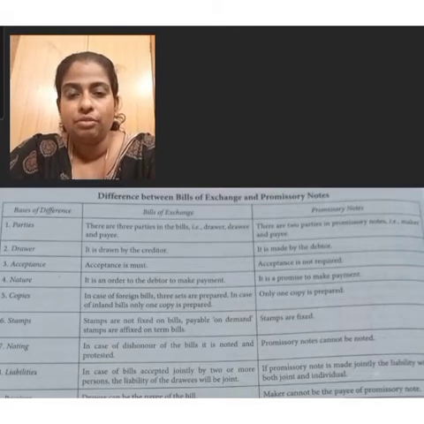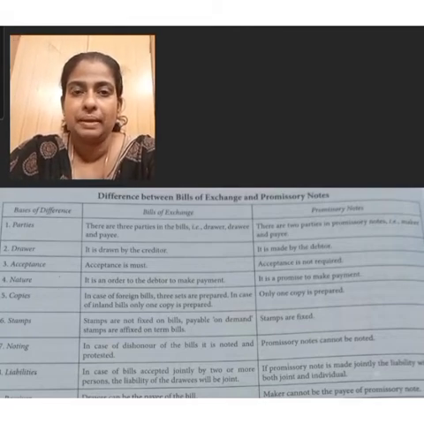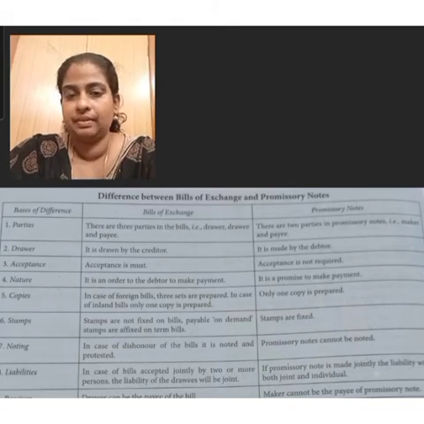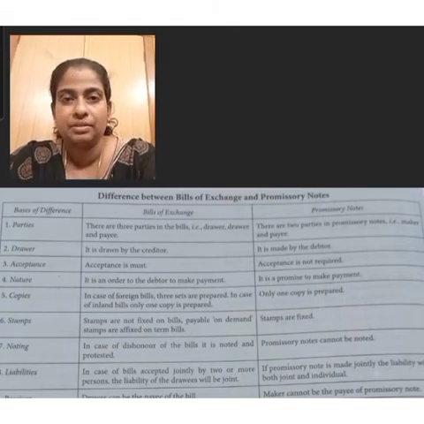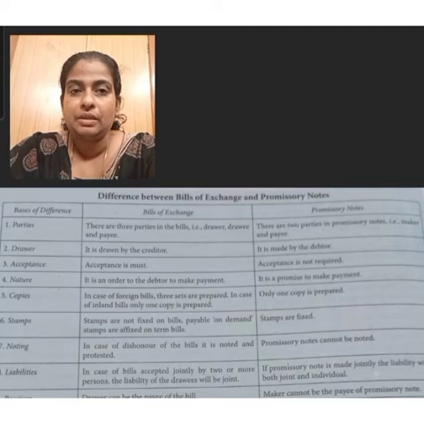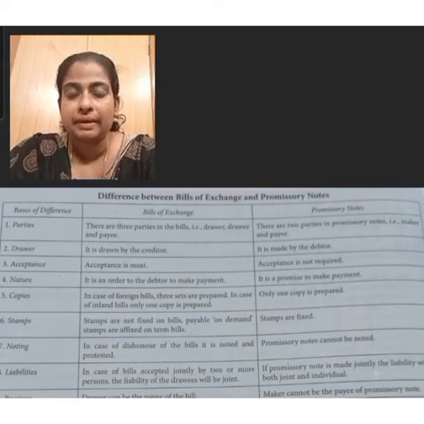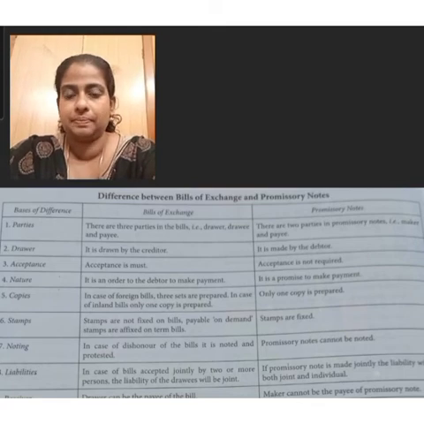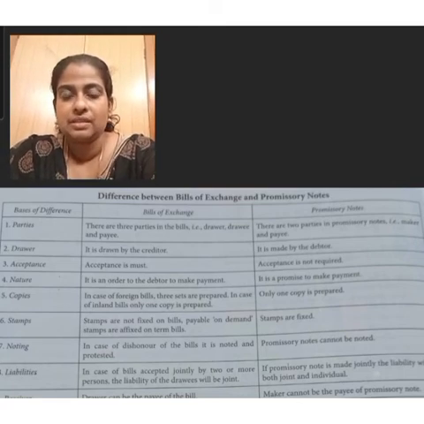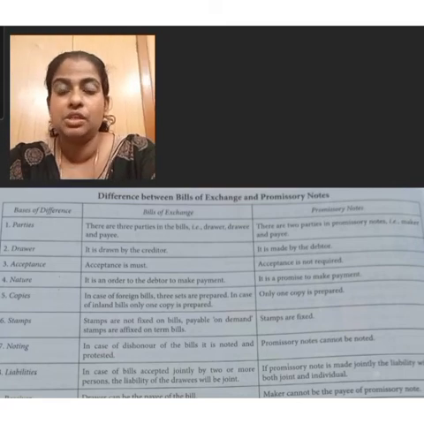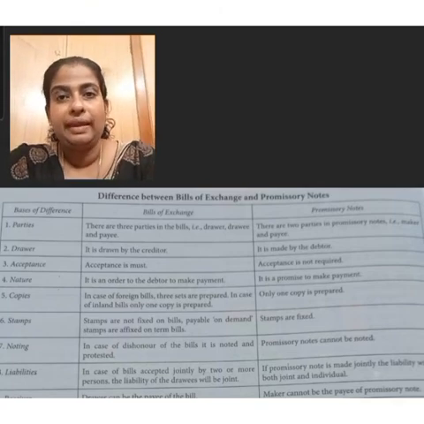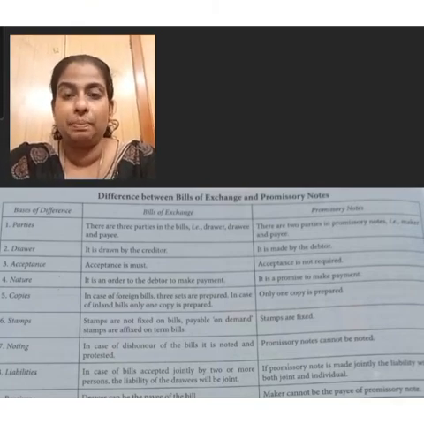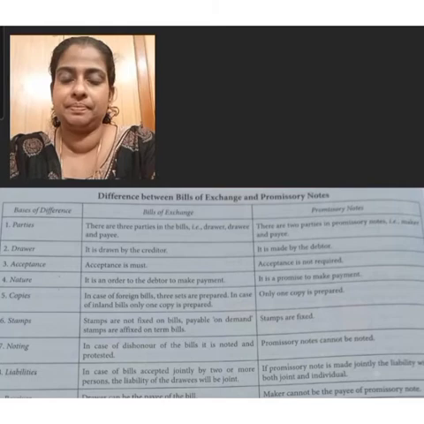The endorsee of the bill may also become the payee of the bill if he receives the payment of the bill. The payment of the bill may be received by the drawer or the bank or endorsee. The payee is the word formed from the word to pay. Payee is the person to whom the payment is made.